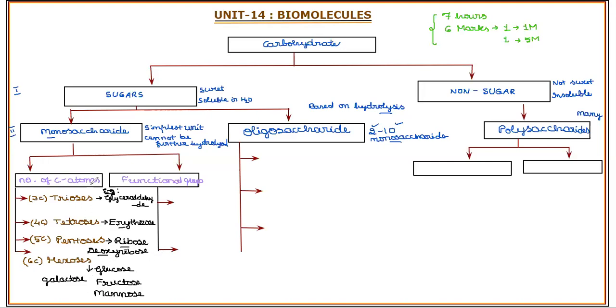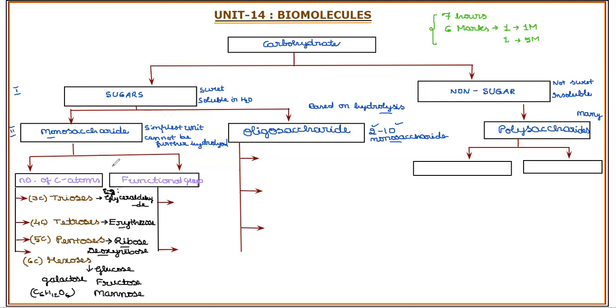All these compounds have the general formula CnH2nOn, so you can easily remember. With 3 carbon atoms, n value as 3, the glyceraldehyde formula I can remember: C3H6O3. For erythrose, it is 4 carbon atoms, n value as 4, C4H8O4. For pentoses, it is C5H10O5. For all the hexoses, it is C6H12O6.